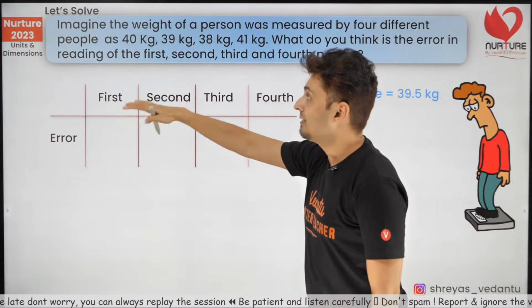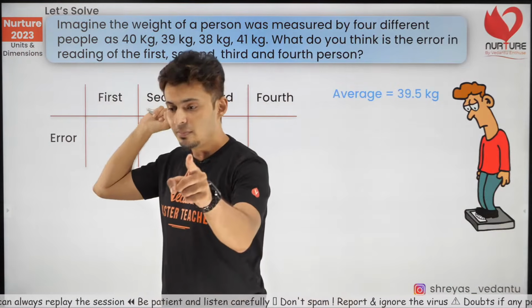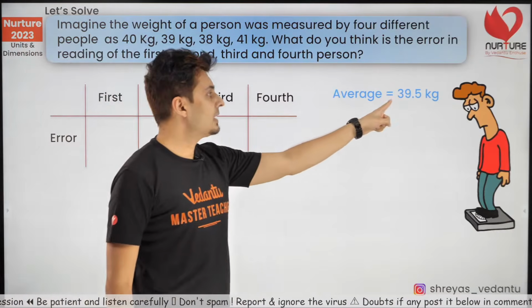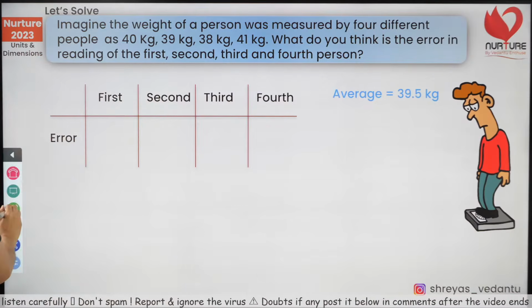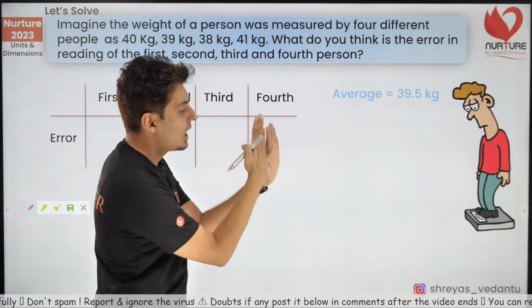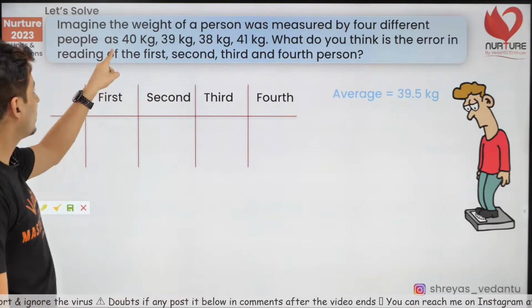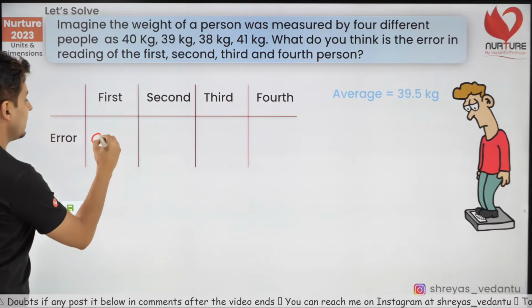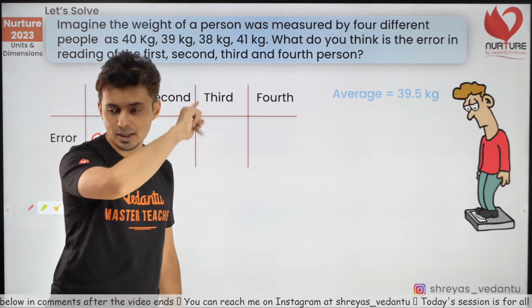What do you think is the error in the first, second, third and the fourth reading? Same data, but what do you think is the error? Remember, the average value was 39.5. So from the average, how much did each person deviate? Think about it. The 40 kg, that first person has deviated by 0.5 kg.